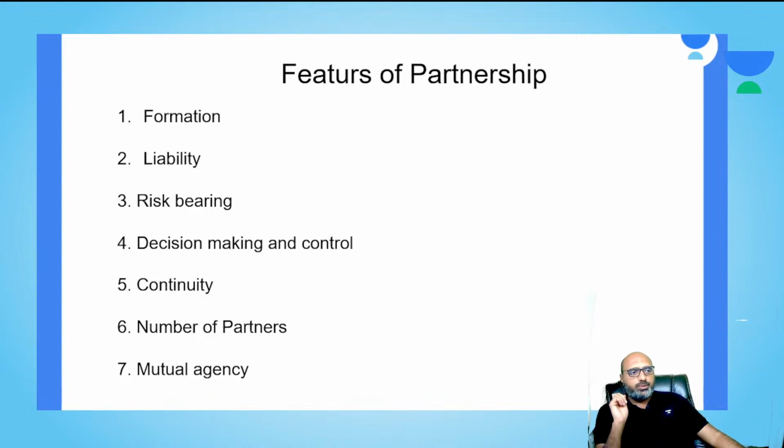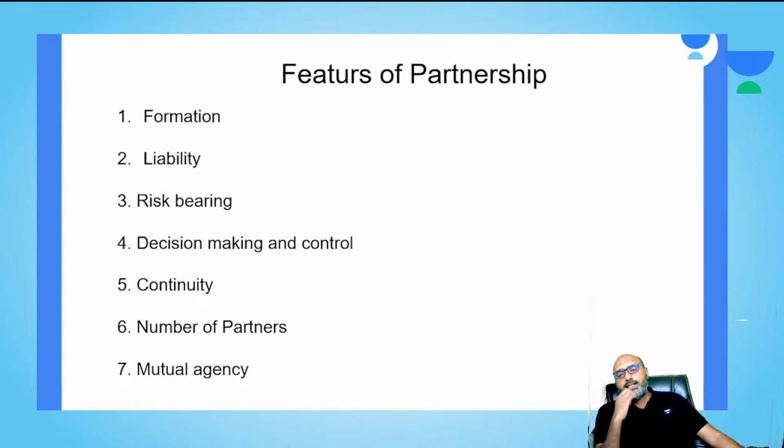Again, this is subject to a number prescribed by the government as per rule 10 of the Companies Miscellaneous Rules of 2014. At present, the maximum number of members can be 50. So at present, the number of partners can be 50 as per rule 10.